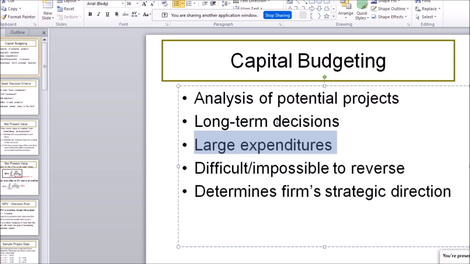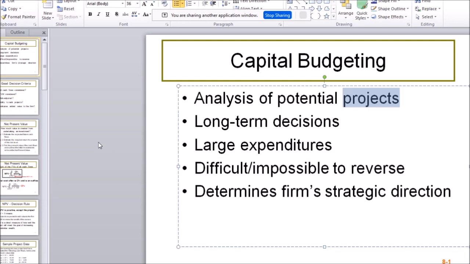So basically, let's call them projects. Throughout this couple of weeks, we'll just keep calling them projects. Whatever it is, a new business line that you're opening up, maybe a new business, or maybe several new factories or one new factory that the company decides to build.